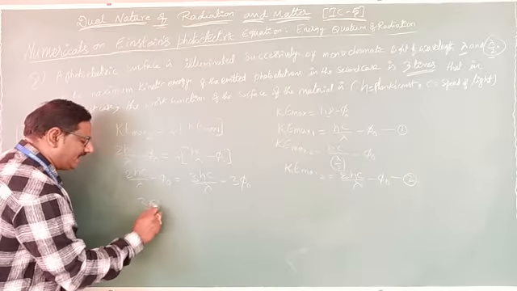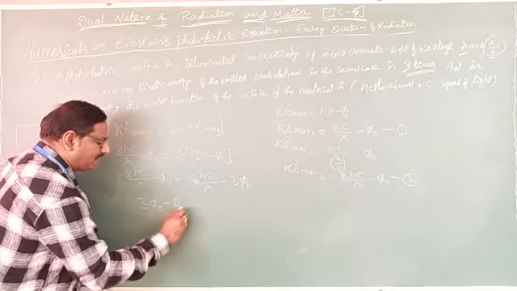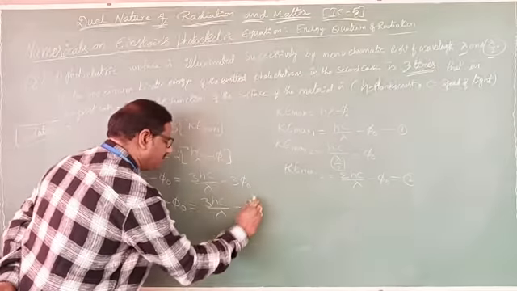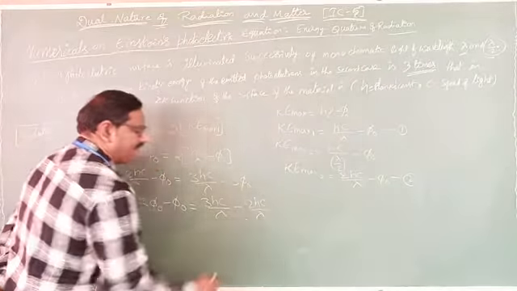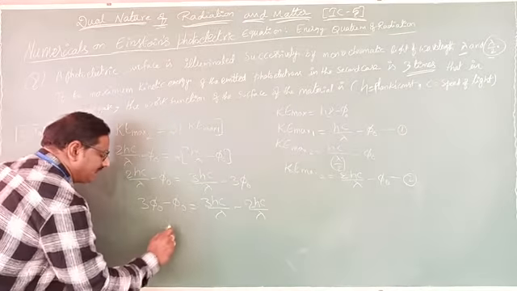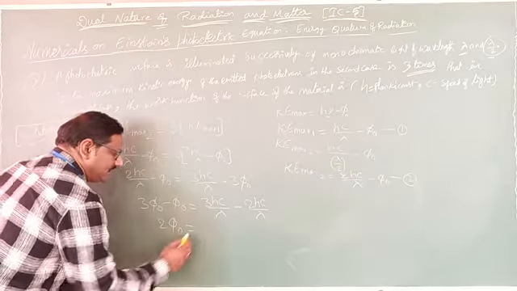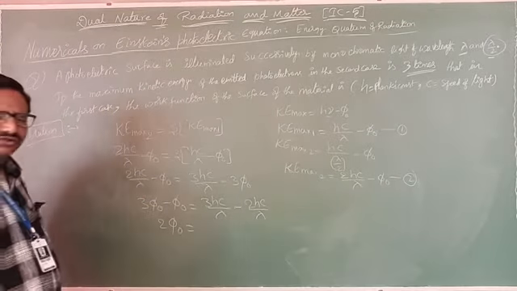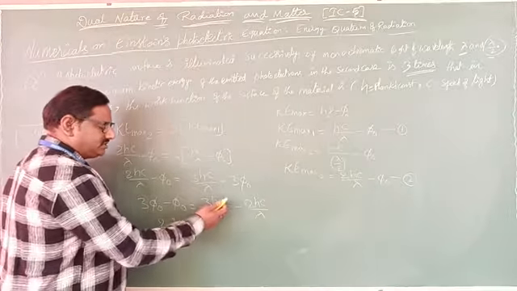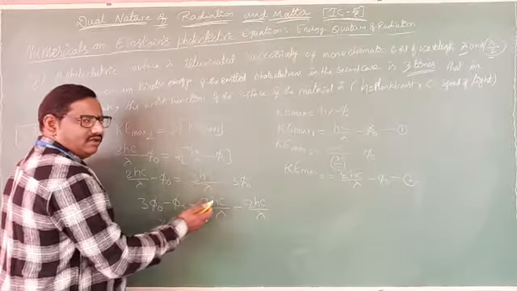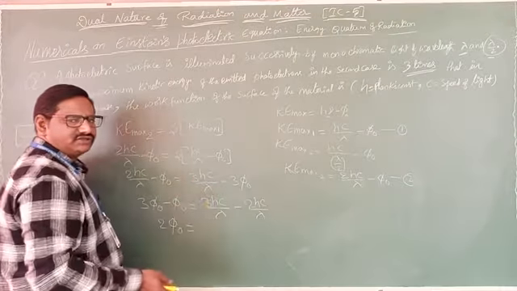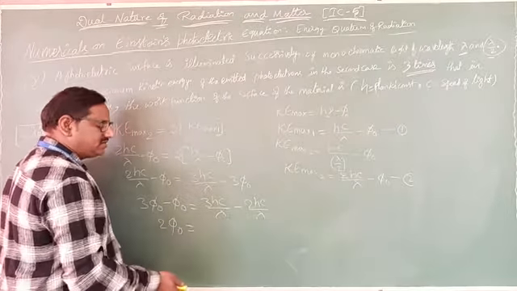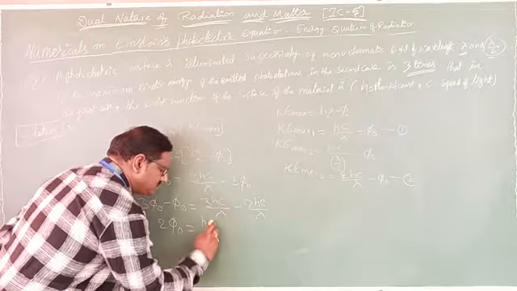So what can you write? 3 phi naught minus phi naught equals 3hc by lambda minus 2hc by lambda. Now here what can you write? 2 phi naught equals, 3 phi naught minus phi naught, how much is it? 2 phi naught. So 2 phi naught equals, here take hc by lambda out common. Then 3 minus 2, how much is it? 1. Or 3hc minus 2hc by lambda, how much is it? It is nothing but hc by lambda.